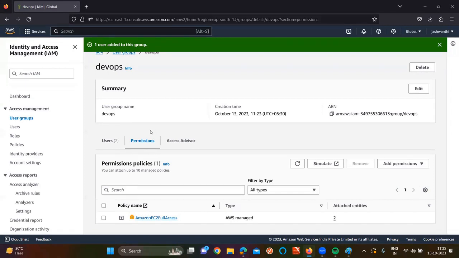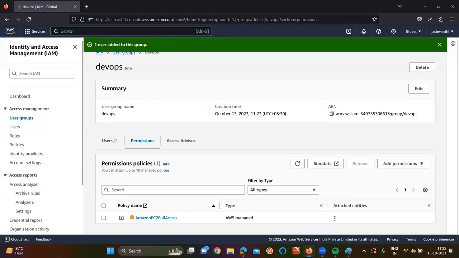I'll ask you a question. A user has administrator access. The same user is in the group, and he has only read-only access. Which one is going to work now? Admin or read? Why admin? Top priority is always going to be given, the concept is simple.